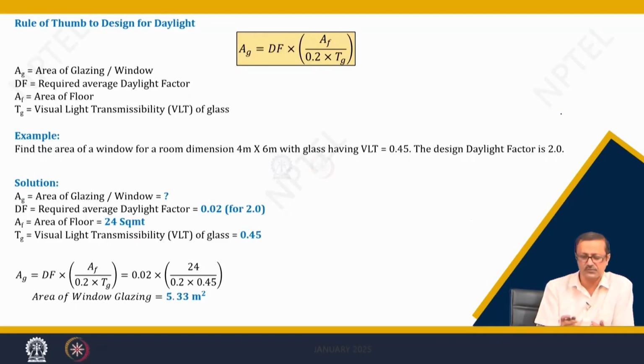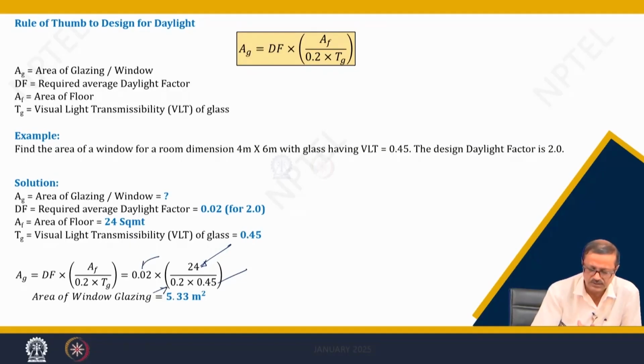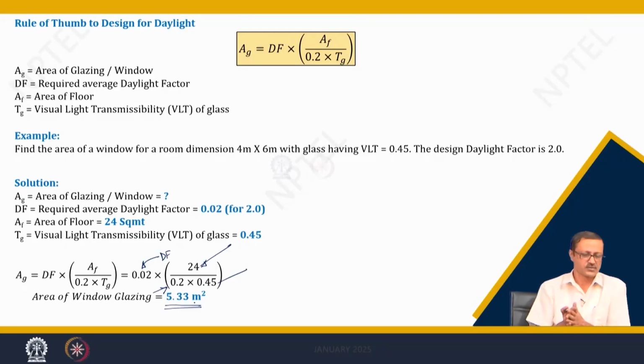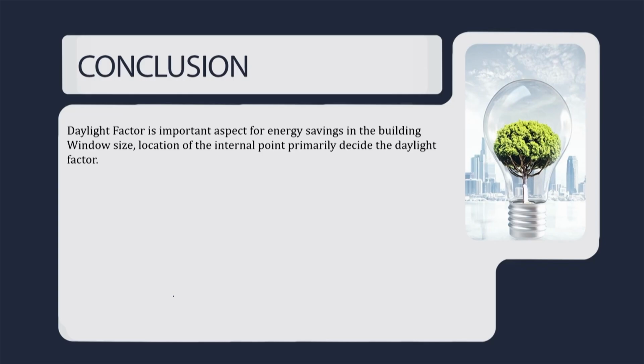It is a thumb rule formula, and it gives 5.33 because 24 is the area of the floor, 0.45 is the VLT, and 0.2 is the constant value, and 0.02 is the daylight factor I want. This is the daylight factor. So, I can go for about 5.3 meter square or so. That ends this particular lecture.